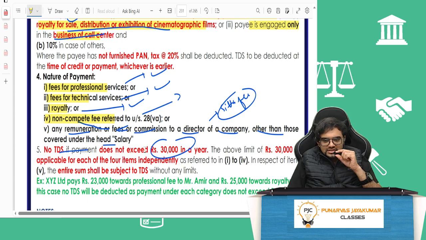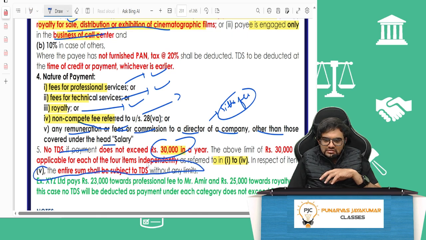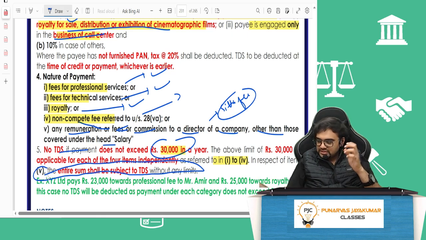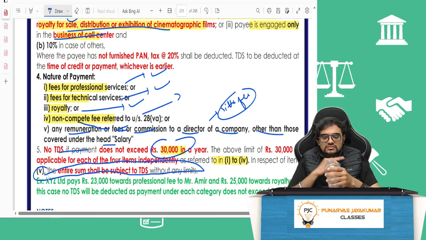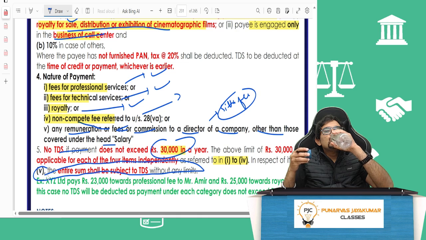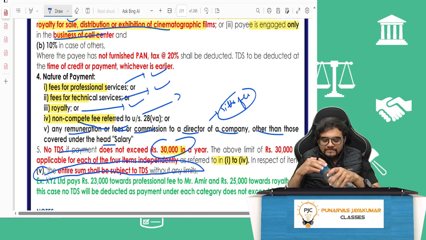No TDS if the amount does not exceed 30,000 applies only to items 1 to 4. For sitting fee, the entire sum will be subject to TDS without any limits.